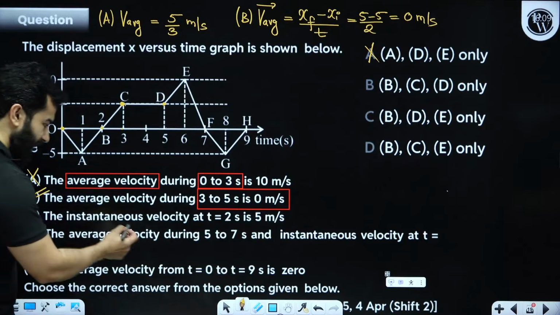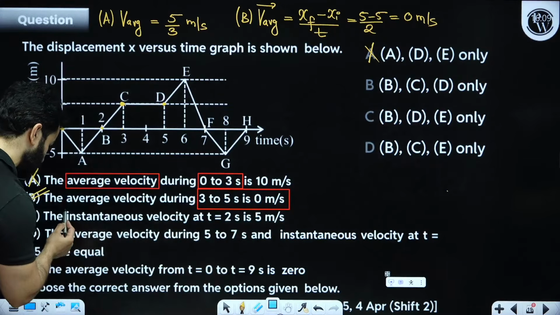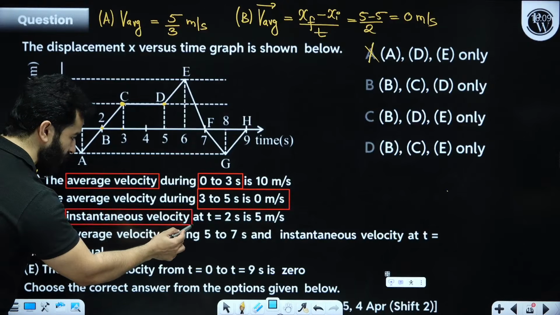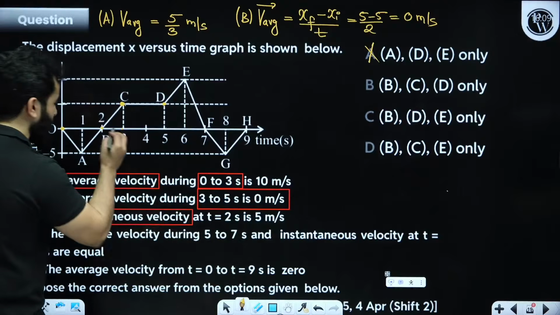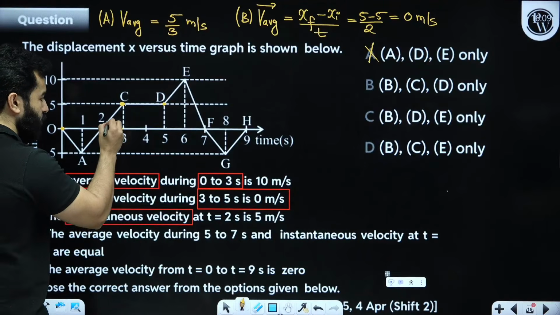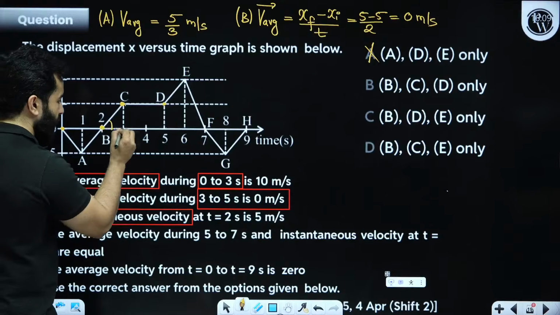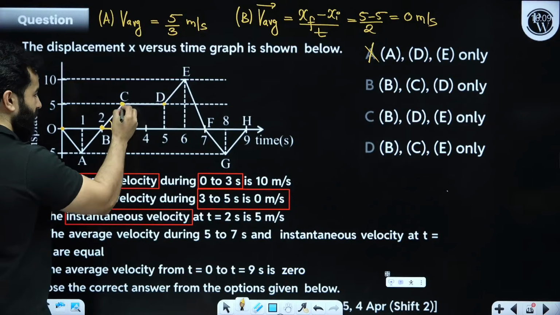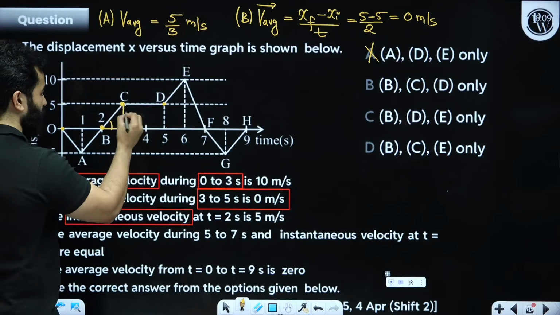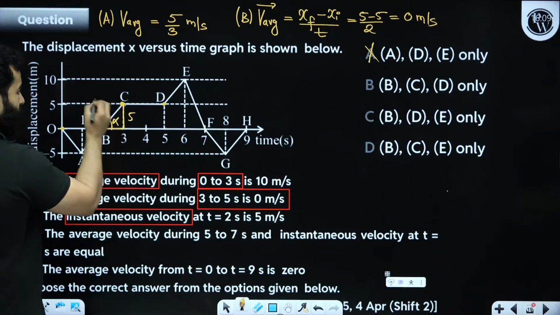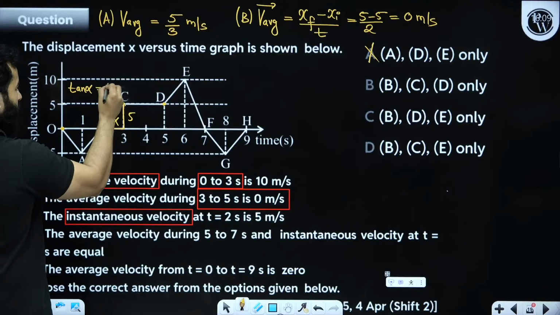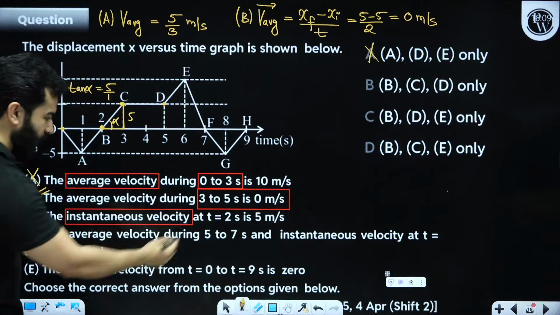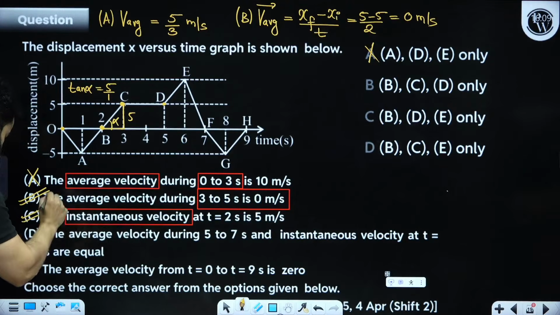The instantaneous velocity, my dear friends, that means we need to find out the slope at t equals to 2 seconds. At t equals to 2 seconds, means at this point, let's find out this slope. So this is your base of 1 and this is your height of 5. So slope will be, let's say this is alpha, tan alpha will be perpendicular divided by base, that means 5 meter per second. That means the answer is correct.